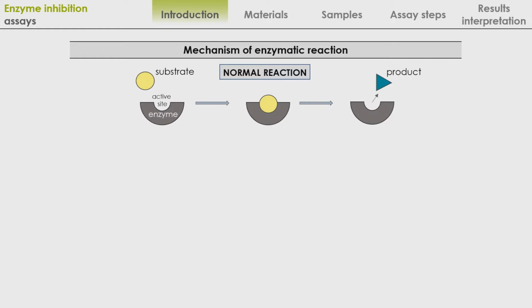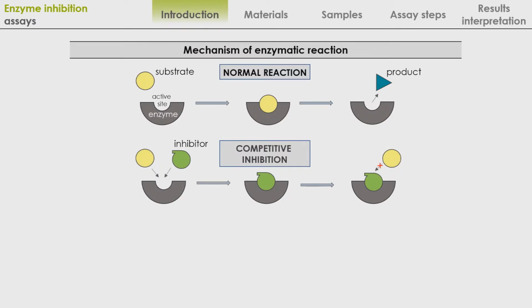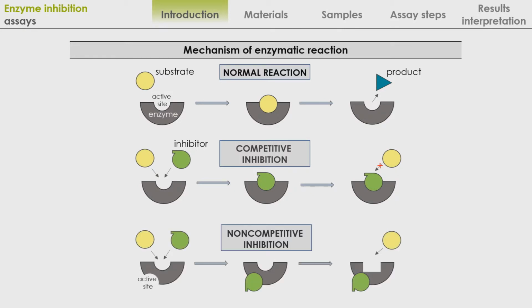Reversible inhibition can proceed mainly in two ways. Competitive inhibition occurs when substrate and inhibitor compete for one and the same catalytic center. The second type of reversible inhibition is a non-competitive one. It takes place when substrate and inhibitor bind with the enzyme. However, the formed complex is catalytically inactive.